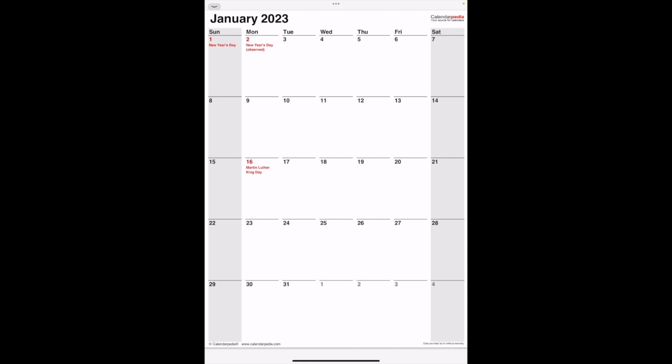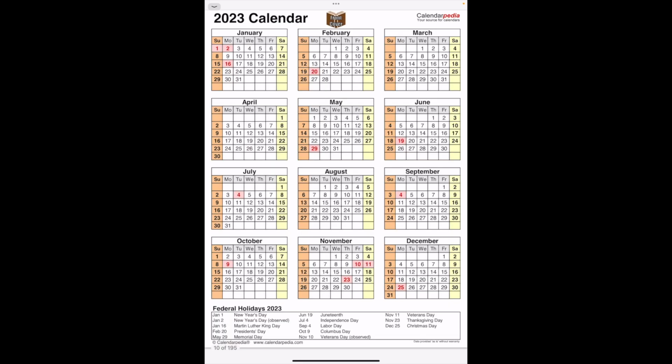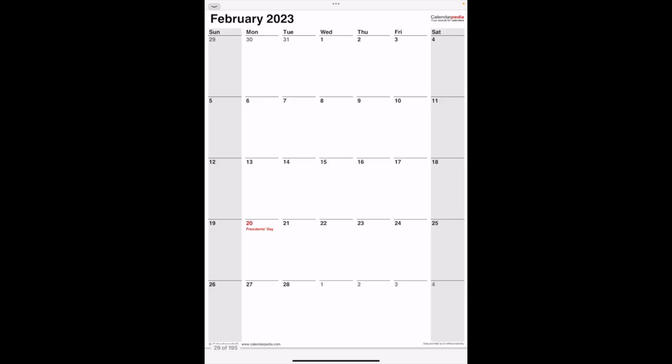And if I want to go back to that annual view, I click on the 2023 at the very top, and we're back to that same page. Same thing in February. If I click on February, now I'm in the February monthly view. From here, on the very left-hand side, each of the weeks in the monthly view calendar is hyperlinked.